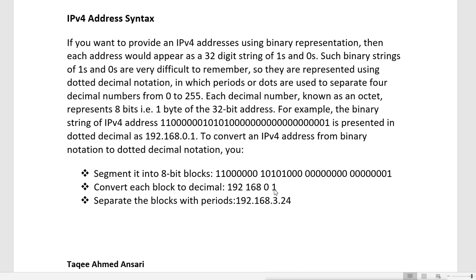So the first block here is saying what? It is 1. Then in the second block, all the 8 bits are 0. So we consider it as a 0. Then in the third block, we have these bits are on.